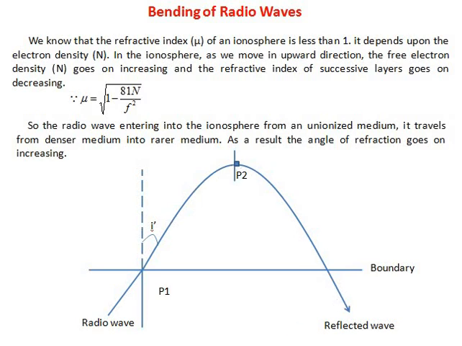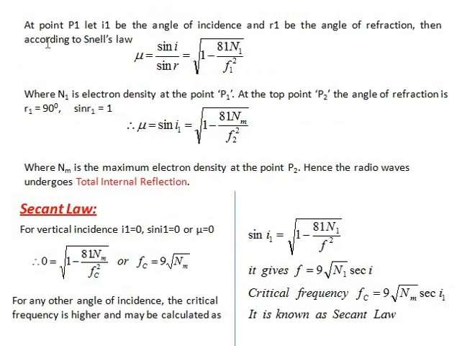So at point P1, let I1 be the angle of incidence and R1 be the angle of refraction. Then according to Snell's law, mu is equal to sine I divided by sine R, that is equal to square root of 1 minus 81 N1 divided by F square at point P1.